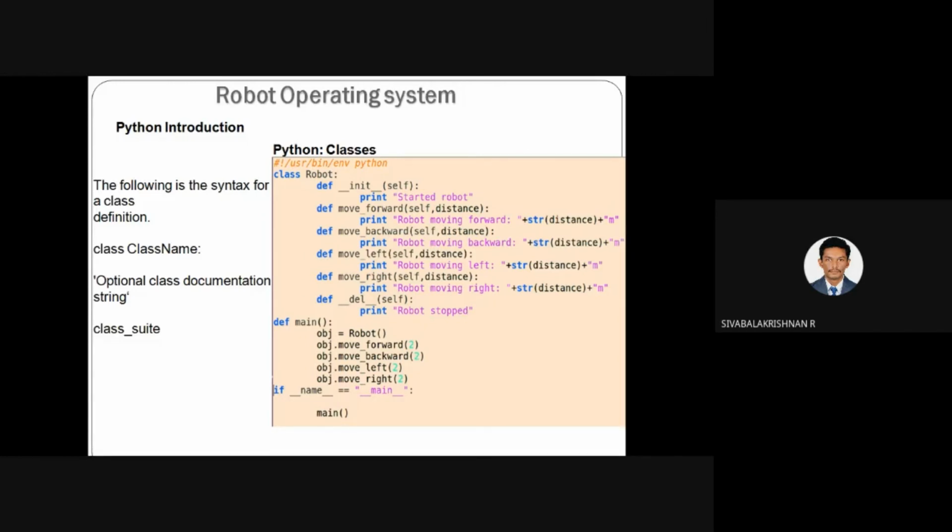So in the main function, you can call the variable specified in your class, or you can call the function specified in your class. So here, before you use the variable and function, you have to create an object for the corresponding class. So for creating an object of the corresponding class is obj. So it may be any variable.